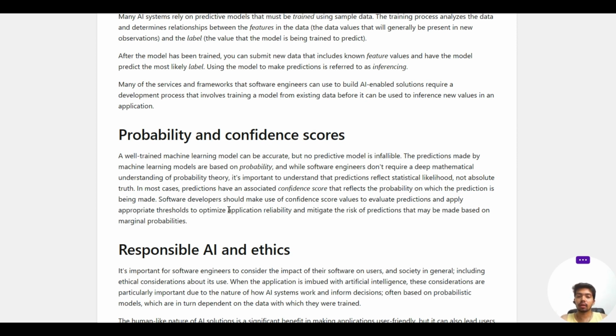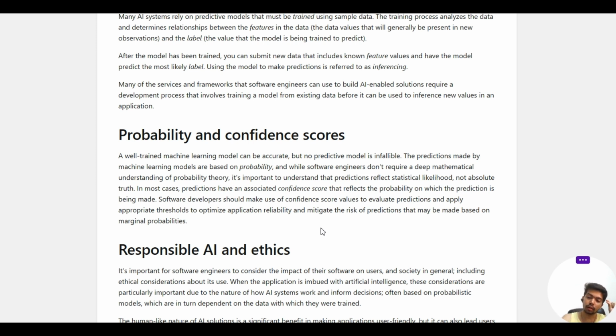That's why software developers should use these confidence scores to evaluate the predictions and apply appropriate thresholds to optimize the application's reliability. The software developer should have the knowledge of what range that prediction score can be used for, so that he can mitigate the risk of predictions based on marginal probabilities.